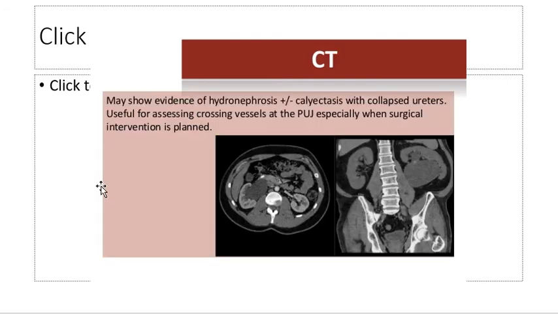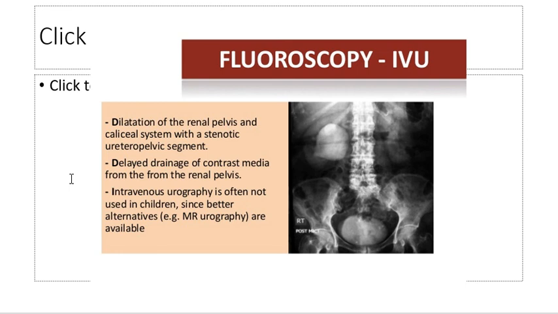On CT, may show evidence of hydronephrosis plus minus caliectasis with collapsed ureters, useful for assessing crossing vessels at the PUJ, especially when surgical intervention is planned. So the CT would give you information regarding the hydronephrosis. Fluoroscopy like IVU will give you evidence about the hydronephrosis: dilatation of the pelvis and the calyceal system with stenotic uretero-pelvic junction, and delayed drainage of contrast media from the renal pelvis.